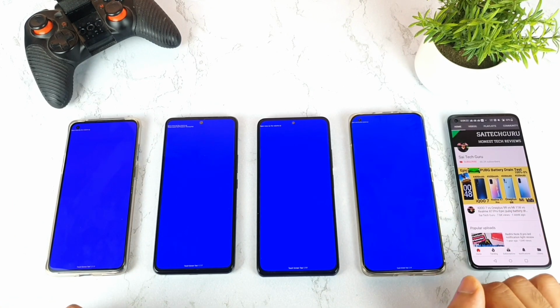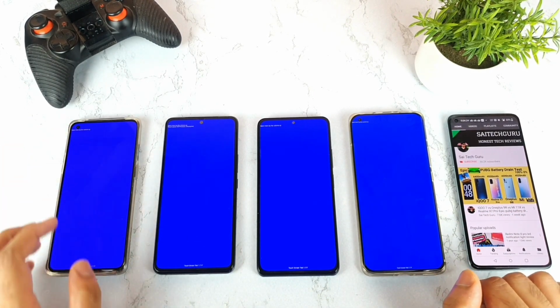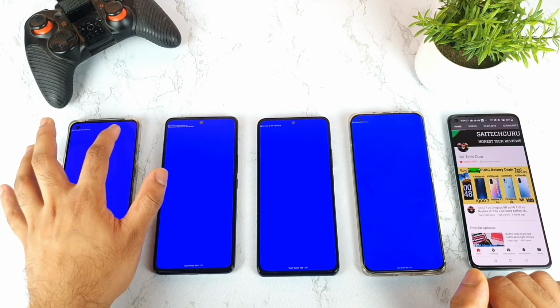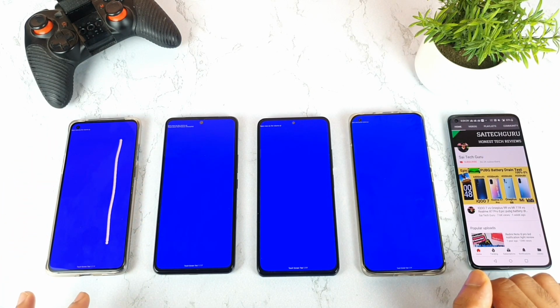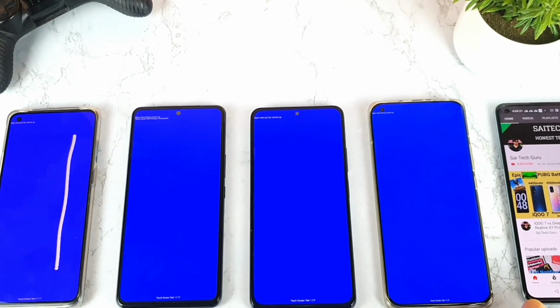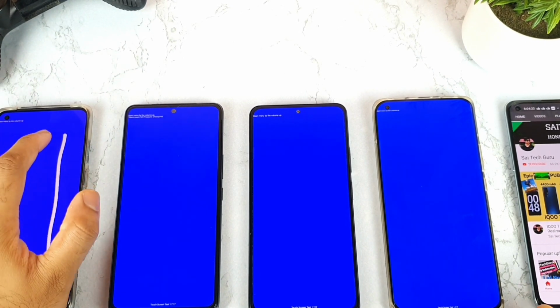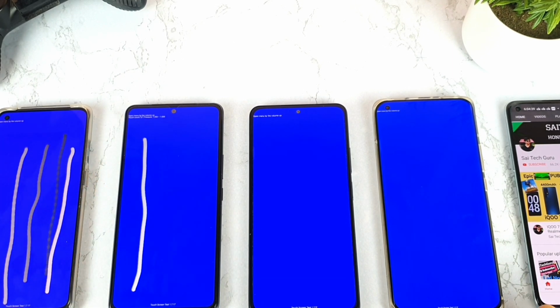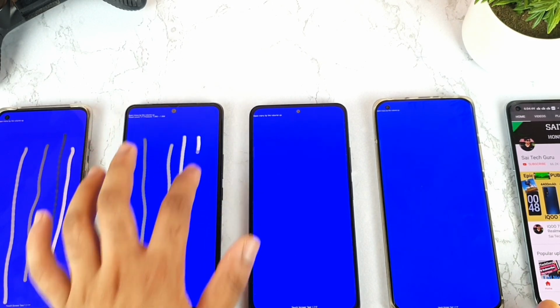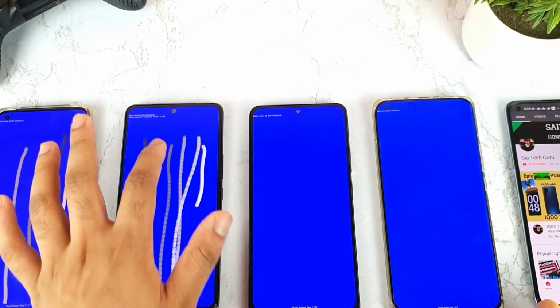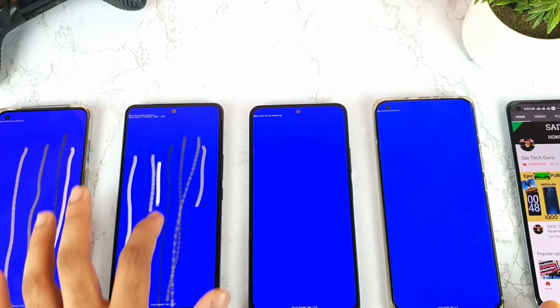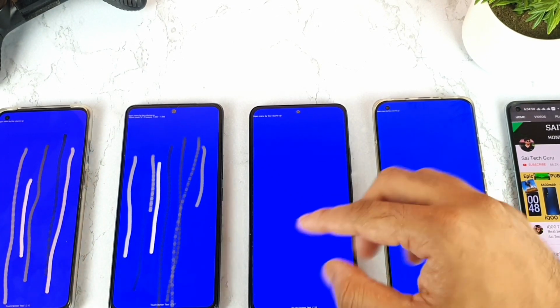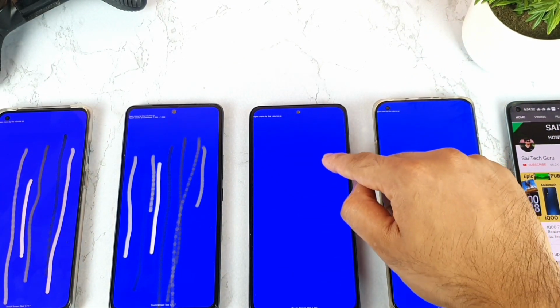So I'll try to start from the OnePlus 9R first. As you can see, now you're getting straight lines, not dots. Now you're getting really good results, as you can clearly see here. Same thing in the IQ7 device as well. There are no issues. It's not like anything like yesterday till now. As you can clearly see, I'm trying to do it slowly. Next I'll try to do it in very fast mode as well.